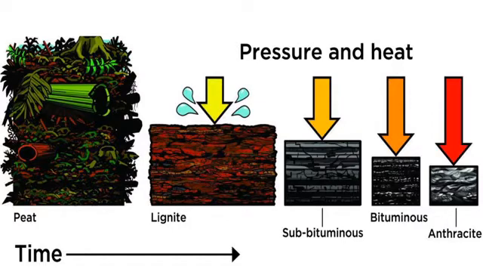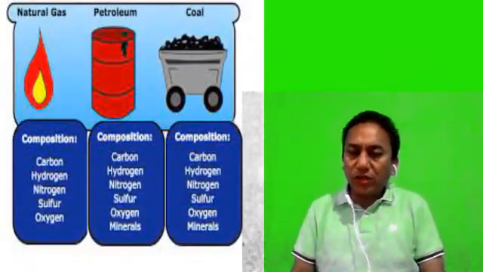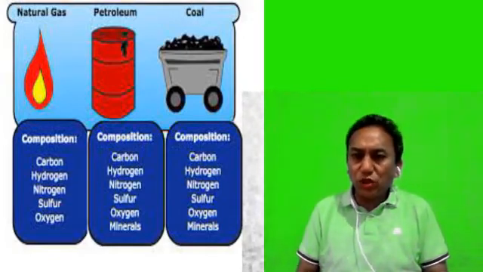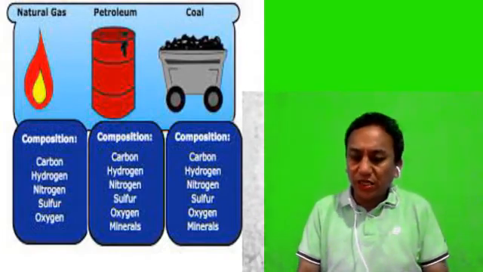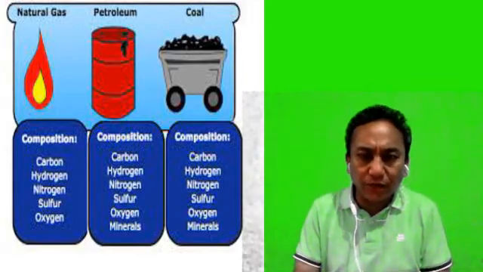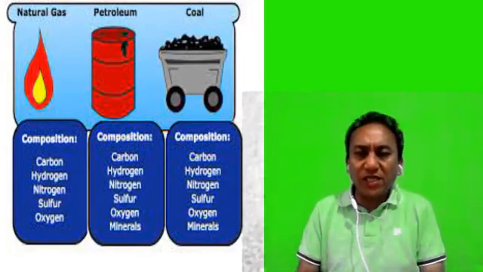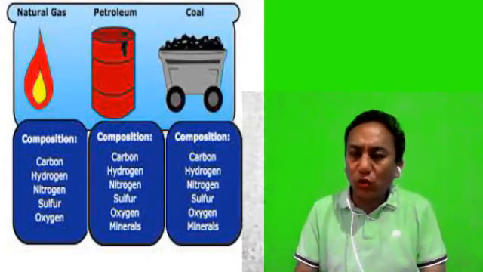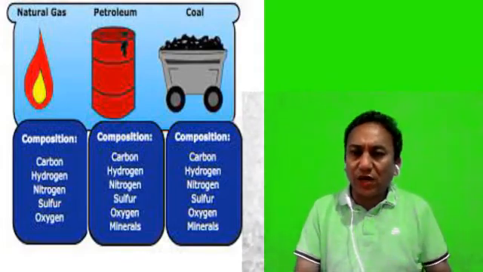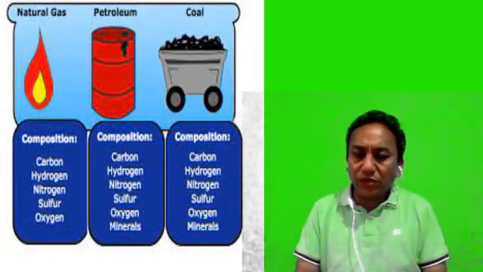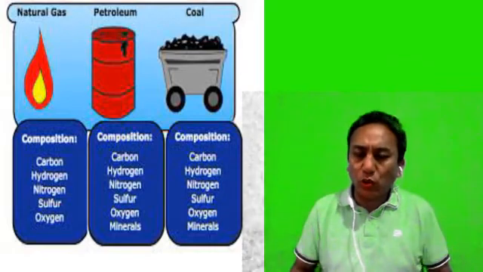Now, one of the problems faced by the coal industry in our country is transportation. Most of the coal that is found in our country is found in the Chota Nagpur region, and therefore the coal has to be transported to different parts of the country. Because there's a lot of inconvenience in transporting the coal from the region, the cost of coal becomes very high. So this is one of the disadvantages faced by this industry. Number two is that very low quality coal is found in our country.